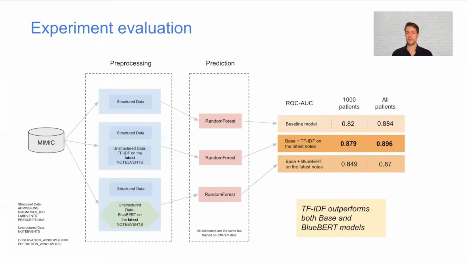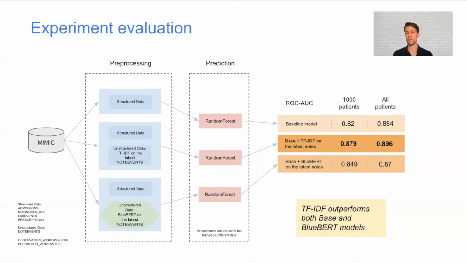So these are the results. We can see that the model that uses base structured data, like laboratory results, medications, diagnosis, and also TF-IDF scores from doctor notes, outperforms both the baseline model that uses only structured data and the model that also uses additional embeddings from the Bluebird transformer.